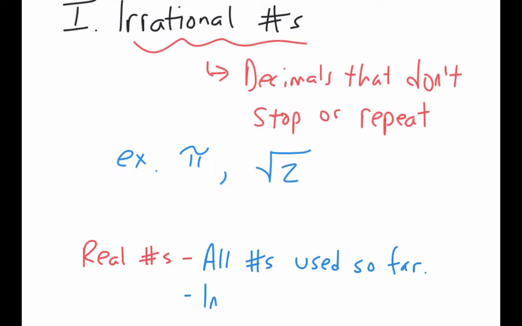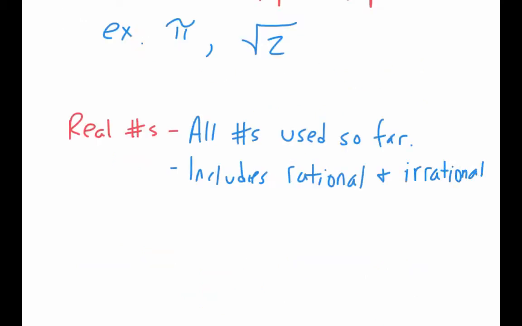It includes rational and irrational numbers. So numbers that can be written as a fraction, numbers that can't be written as a fraction, decimals that stop, decimals that repeat, decimals that go on forever, no decimals, fractions. All those are in real numbers. So any number you've thought of so far. We okay to move on?